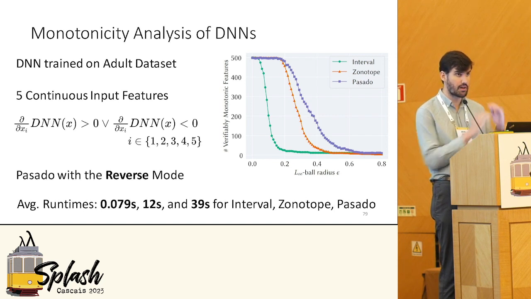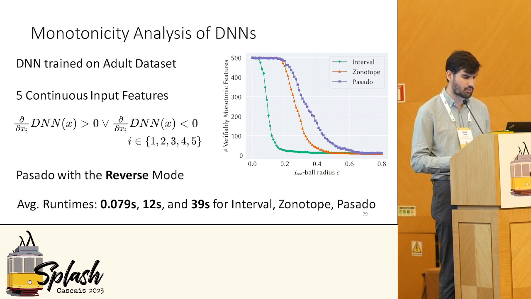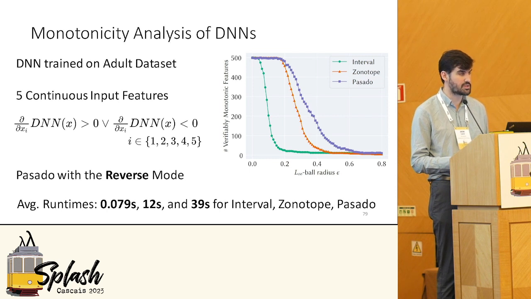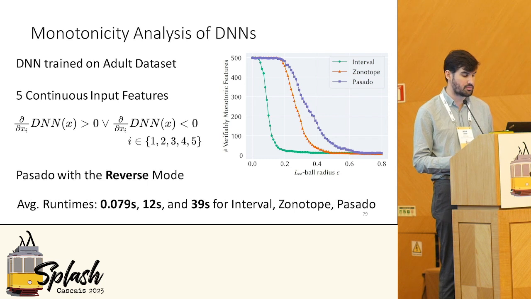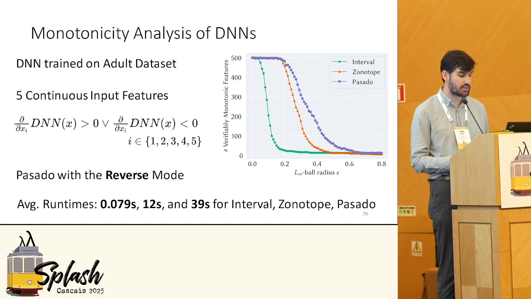And so in this graph, higher is better. And what I'll mention is that Pasado is the highest. The purple line curve of Pasado is higher than both interval and zonotope abstract interpretation of autodiff, again, due to Pasado's improved precision in terms of how it's able to precisely synthesize abstractions. And while the runtimes are a little bit more for Pasado, I will mention that compared to interval abstract interpretation of autodiff, Pasado is able to prove about an order of magnitude more problem instances as monotonic.